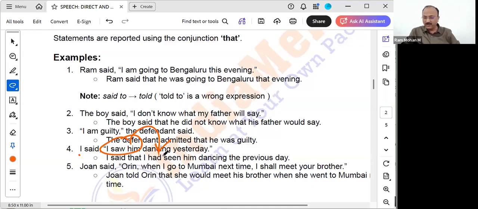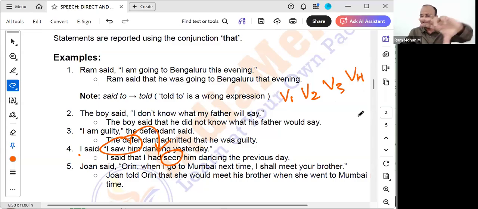Whenever there is the verb had, even if you use have or has, the verb will always take the past participle form only. V1 is the present form, V2 is the past form, V3 is the past participle form, and V4 is the gerund form. It is the general convention.